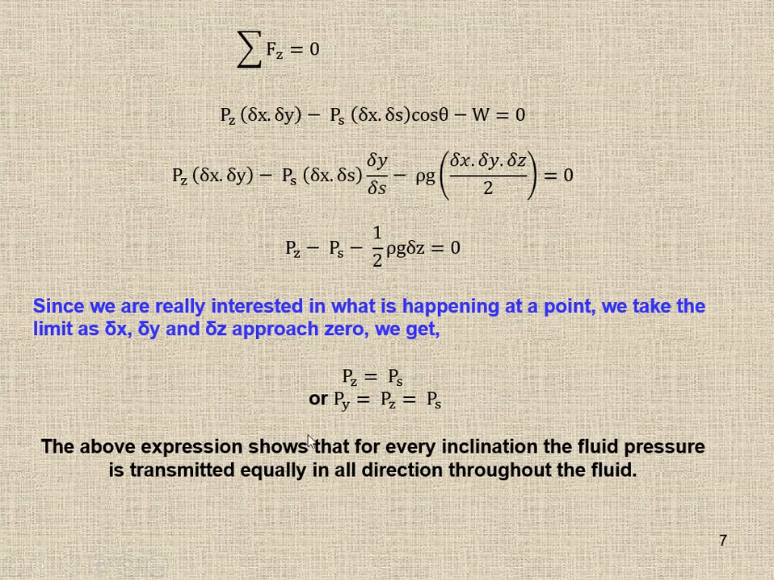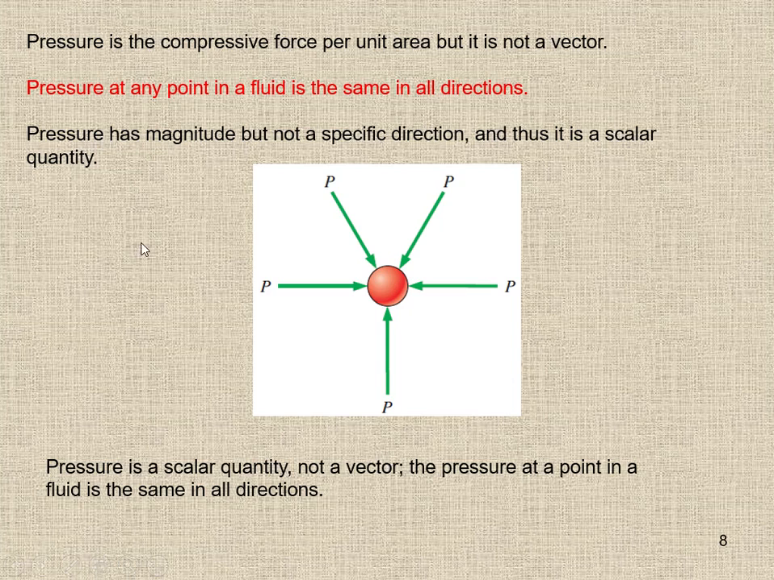Finally we can state that the above expression shows that for every inclination, the fluid pressure is transmitted equally in all directions throughout the fluid. So based on that, we can say that pressure is a compressive force per unit area, but it is not a vector. It is compressive because it is towards the fluid element.